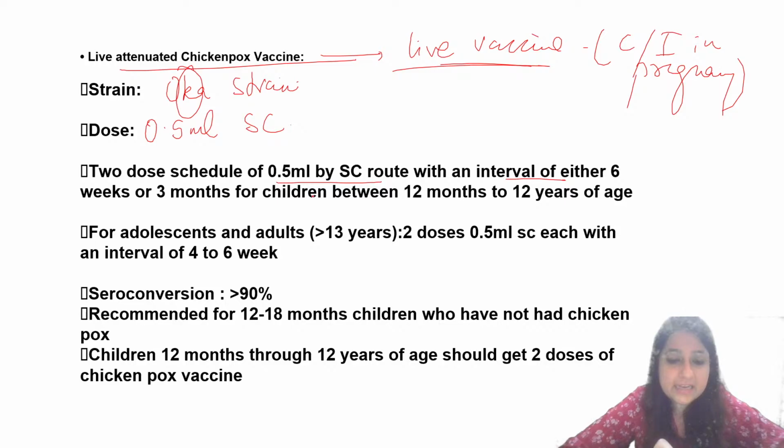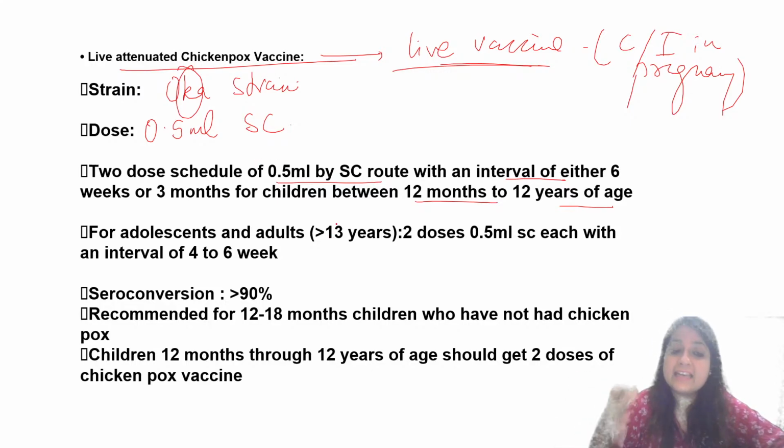Very good. With an interval of 6 weeks or 3 months, guys. Okay, this is important. It has to be given from when? It has to be given between 12 months to 12 years of age. 2 doses. All right. Adolescents and adults. See, in India, chickenpox can occur in 10 years also.